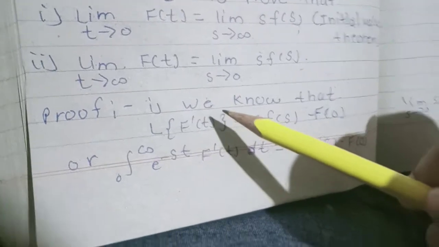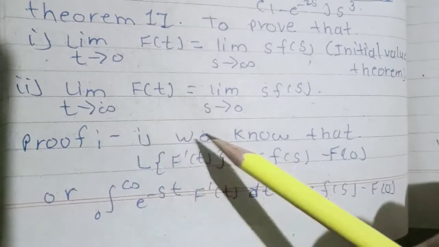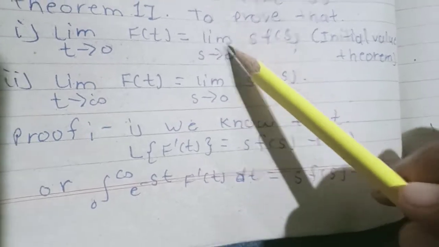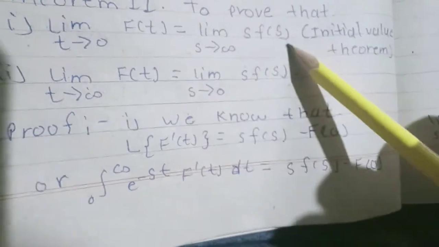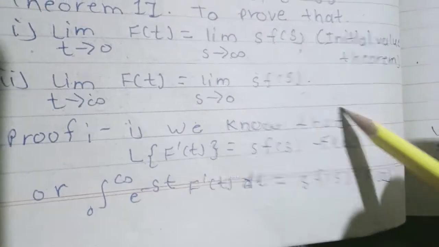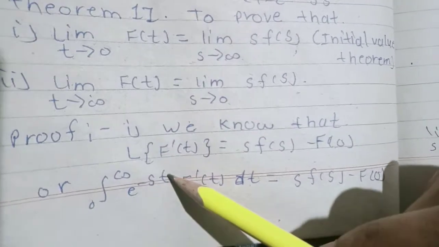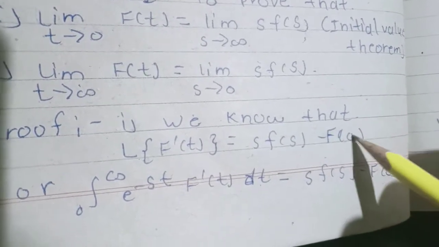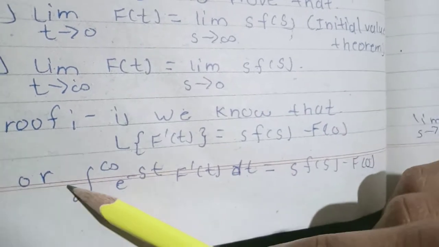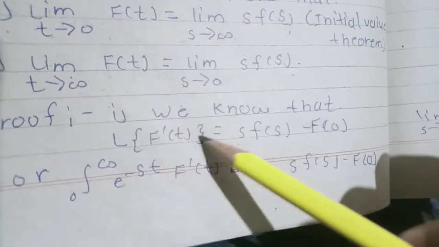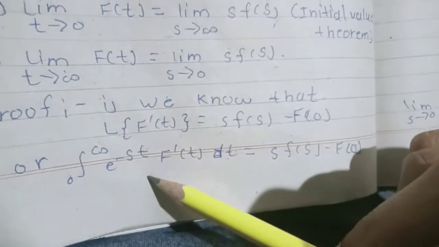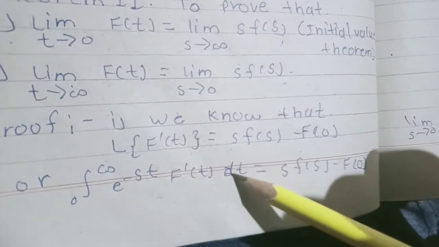अब प्रूफ। Proof. First we prove limit t tends to infinity... limit t tends to zero f of t is equal to limit s tends to infinity s F of s. First, we know that Laplace transform of f dash of t is equal to s F of s minus f of 0. We know also Laplace transform of f dash of t. What is this? This is integration 0 to infinity e raised to minus st f dash of t dt.